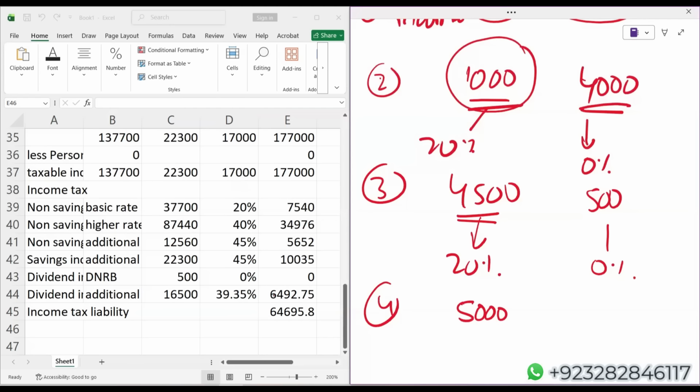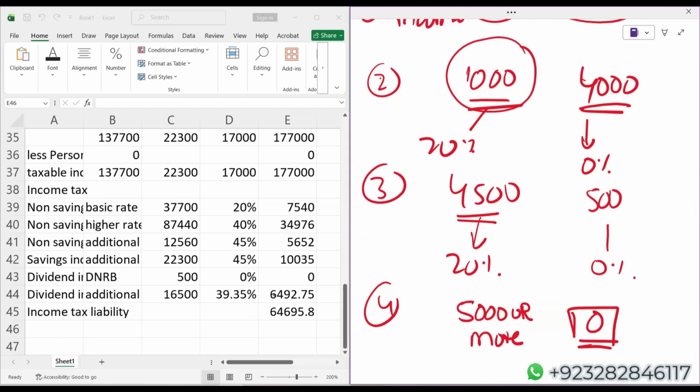If you check test your understanding 2, when we solved it, I did not discuss anything regarding starting rate band. Even when we did test your understanding 3, we did not discuss anything about starting rate band.